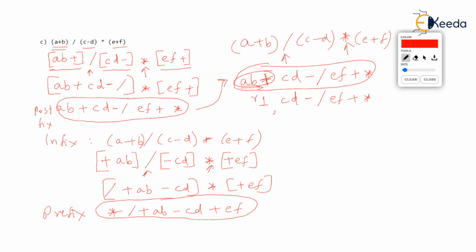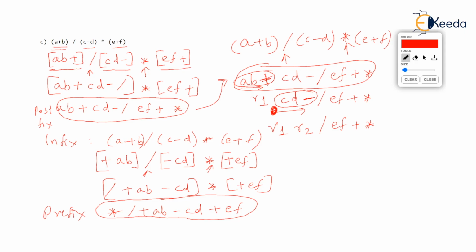Now, if we keep scanning the expression from where we left off, R1 is already solved. Then CD minus, so minus has been encountered. So D will be subtracted from C. This is what we would have done in infix, because C minus D was written in the bracket. So R2 is the result of CD minus. And what is now pending is slash EF plus multiply.